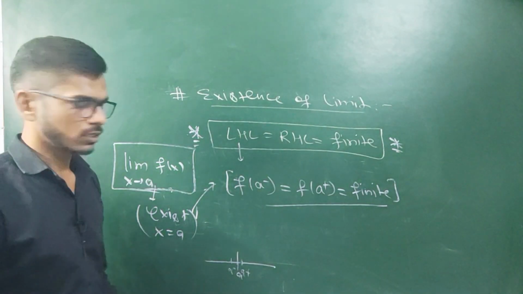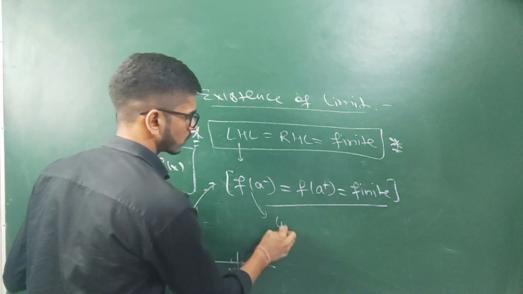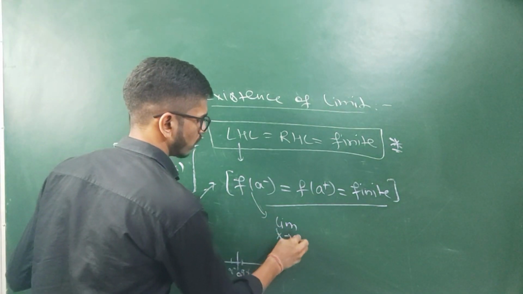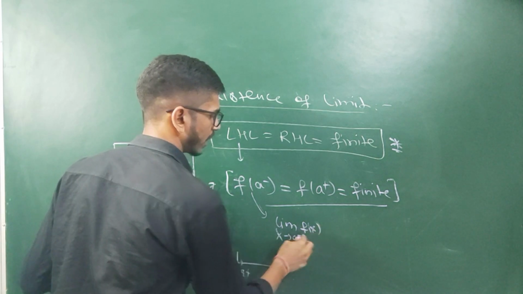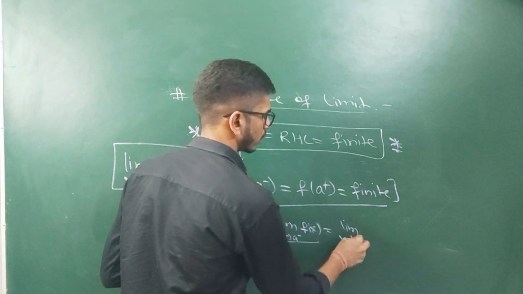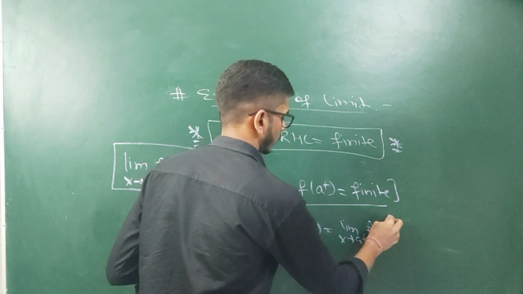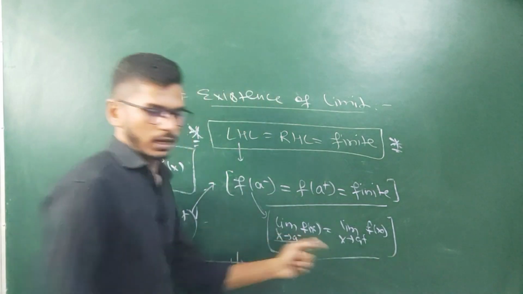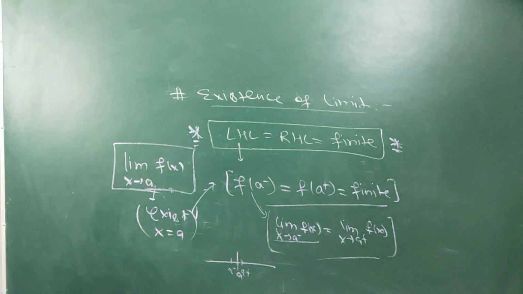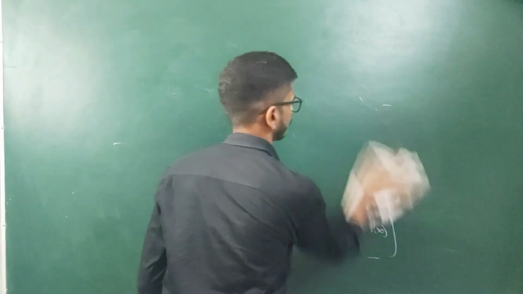We will discuss this concept with the help of some examples also. We can write this in this way also: limit x tends to a minus of f(x) is the left hand limit, and in a similar manner the right hand limit can be written as limit x tends to a positive of f(x). And both of these should be finite. So this was the concept of existence of limit.